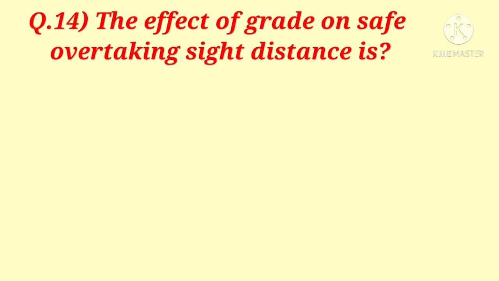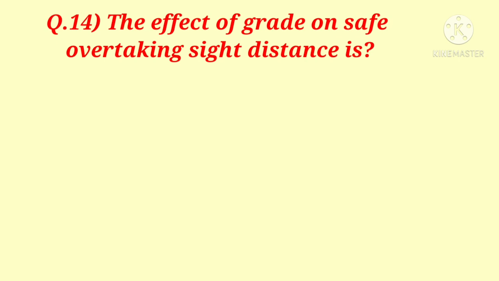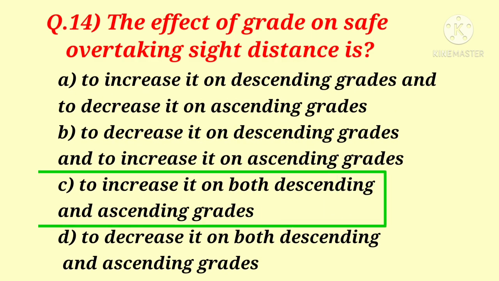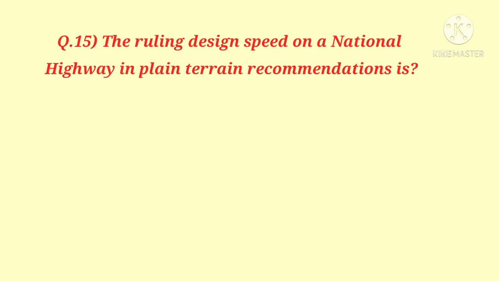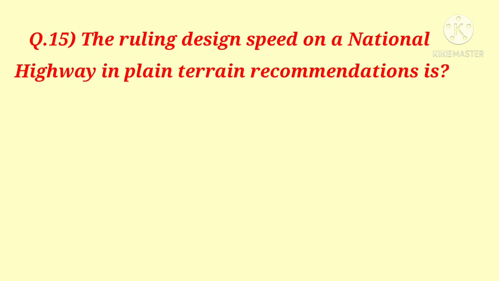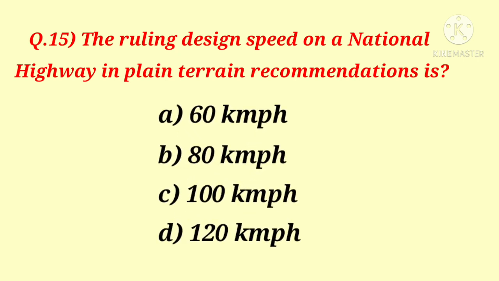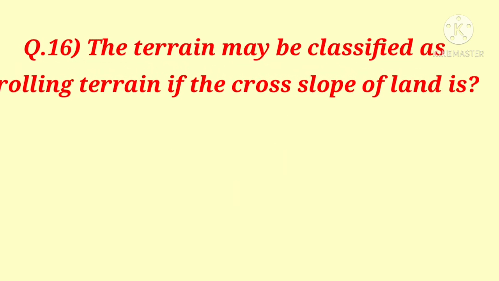Question number 14. The effect of grade on safe overtaking sight distance is. Following are the options, and correct option is C, to increase it on both descending and ascending grades. Question number 15. The ruling design speed on a national highway in plain terrain as per recommendation is. Following are the options, and correct option is C, 100 km per hour is the ruling design speed on national highway.